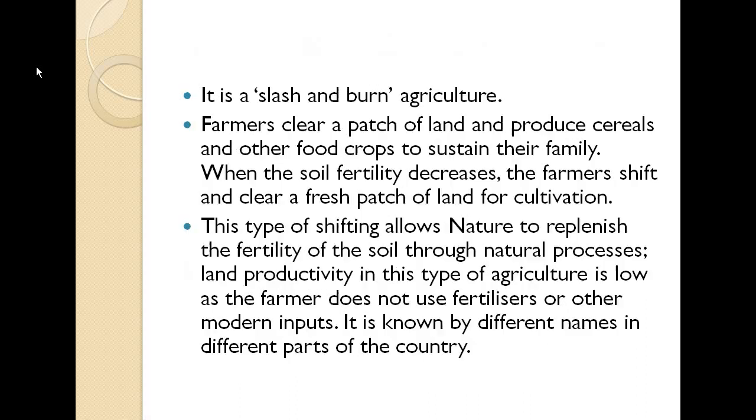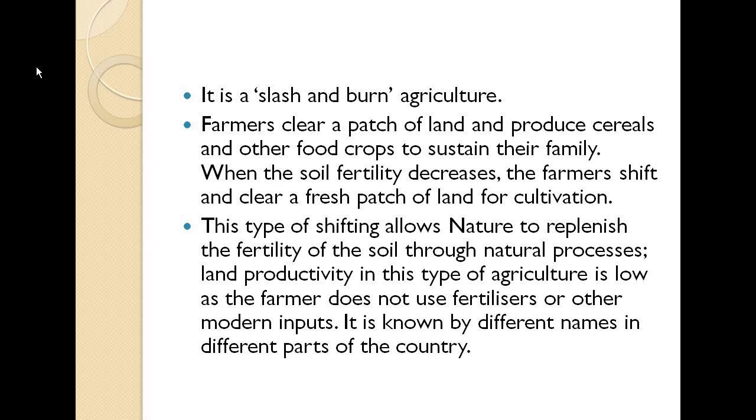It is all natural. It is slash and burn agriculture. So what is slash and burn agriculture? Farmers basically clear a patch of land and produce cereals and other crops to sustain their family. They clear that particular area and produce whatever crops they want, so that they can get the meal for their own families. They are not supplying to many people; they are sustaining these crops for their own survival only.